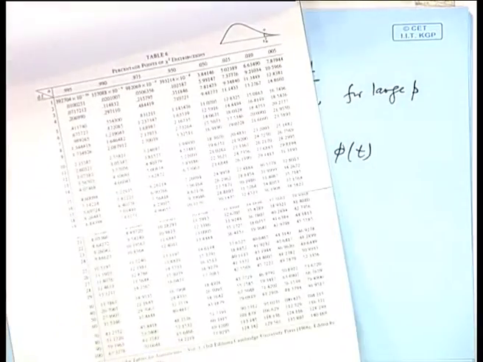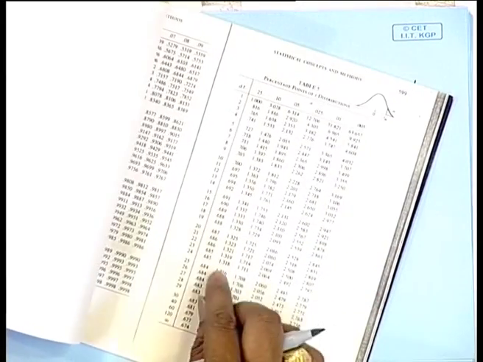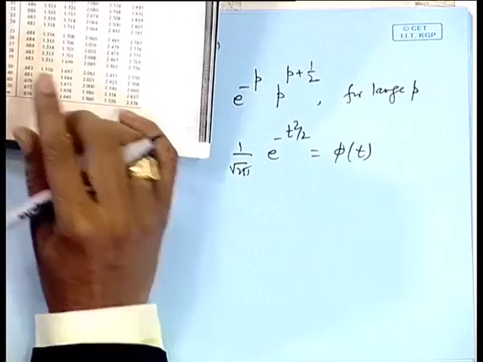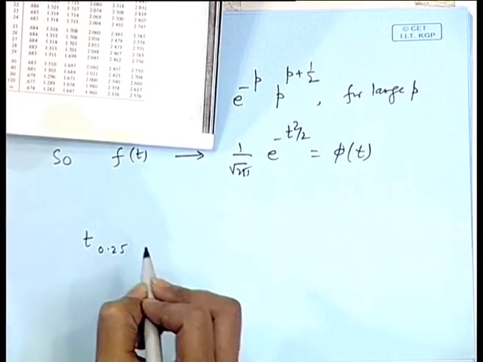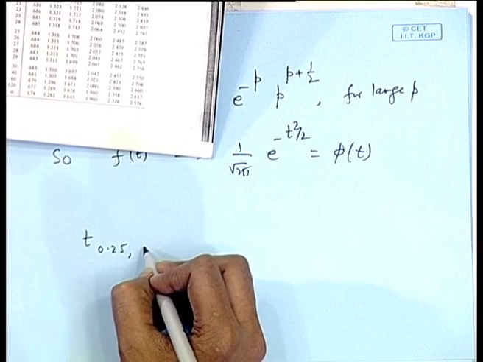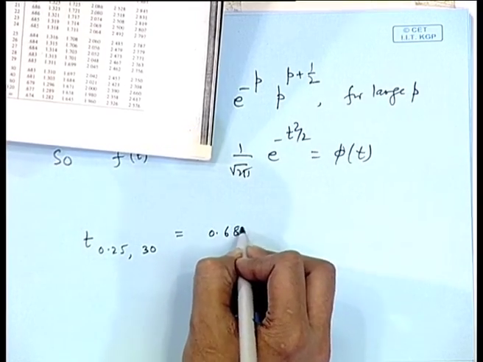So, if we look at a standard table of the t distribution, unfortunately this cannot be seen here, but I will just write here the t value at 0.25 and 30 is 0.683.